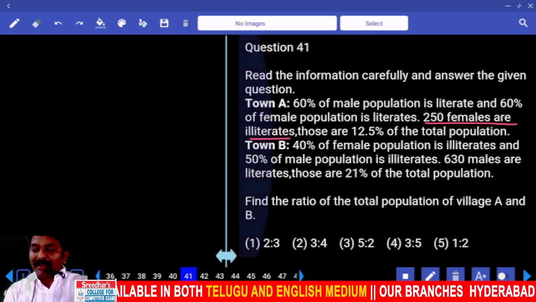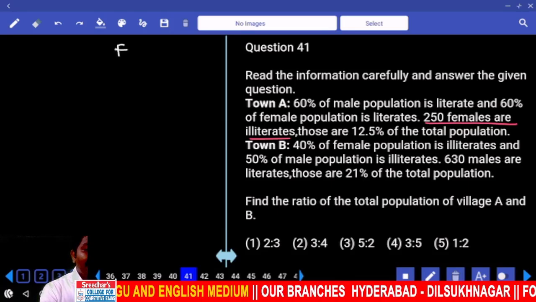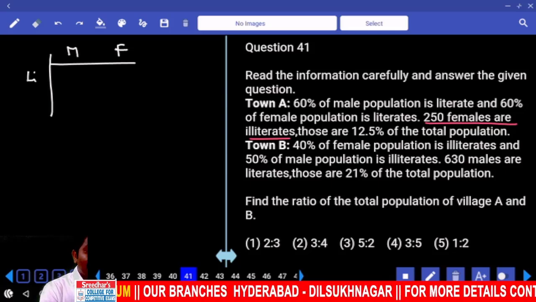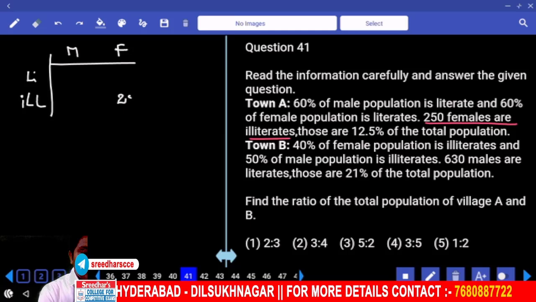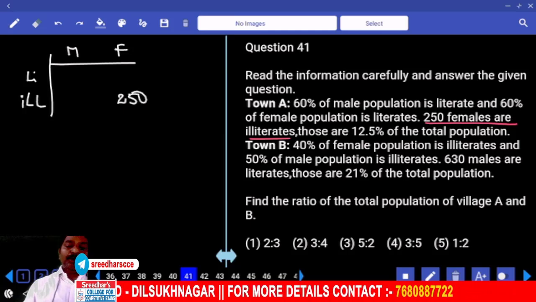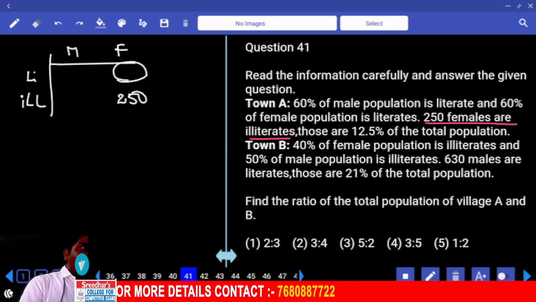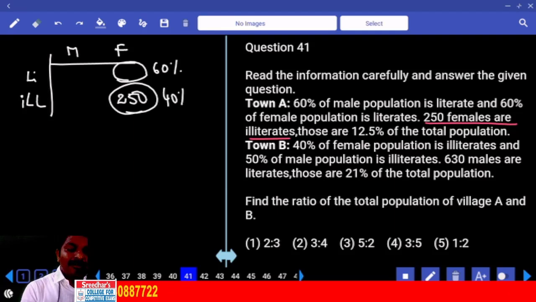250 female are illiterates. Now we have female and then male, literates and then illiterates. Female illiterates are 250. If total is 100%, literates are 60%, illiterates are 40%, both will be in the ratio 3:2.